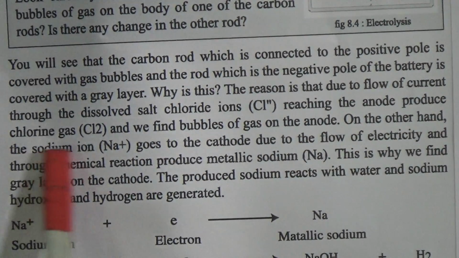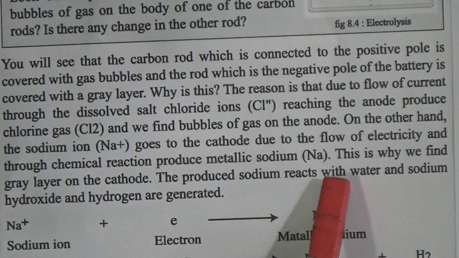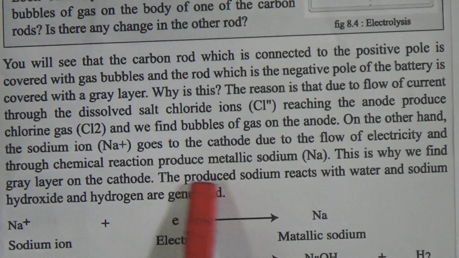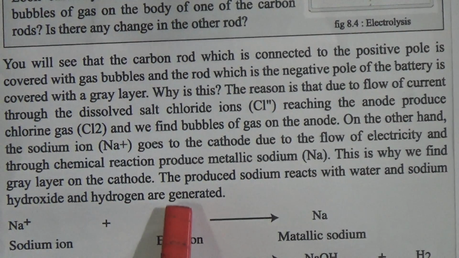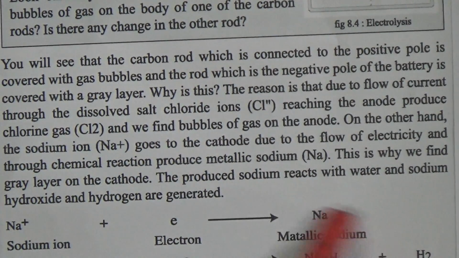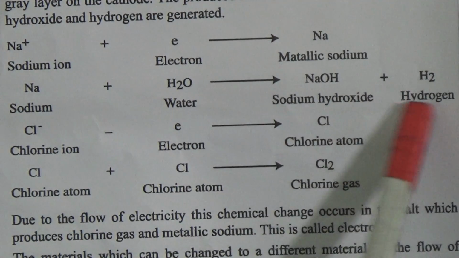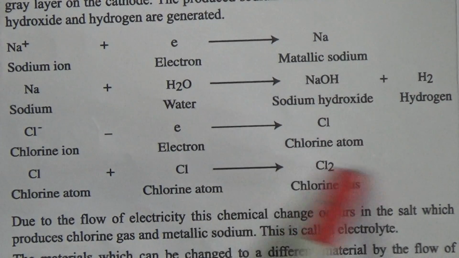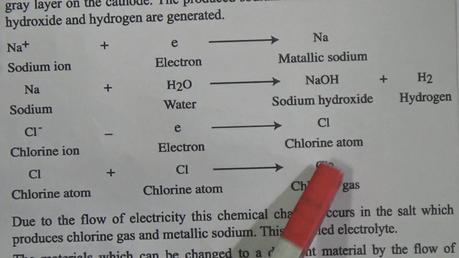On the other hand, sodium ions go to the cathode due to the flow of electricity, and through the chemical reaction produce metallic sodium, and this is why we found the grey layer on the cathode. And the produced sodium reacts with water, and sodium hydroxide and hydrogen are generated. This is sodium ion plus electron, it produces metallic sodium, and sodium plus water produces sodium hydroxide and hydrogen. Chloride ion plus electron becomes a chlorine atom, and chlorine atom plus chlorine atom becomes chlorine gas. That's why we get the bubbles.